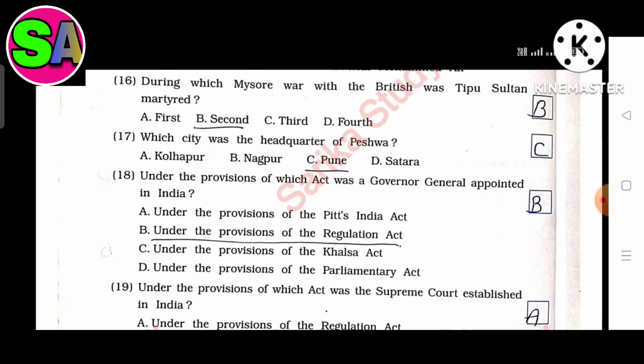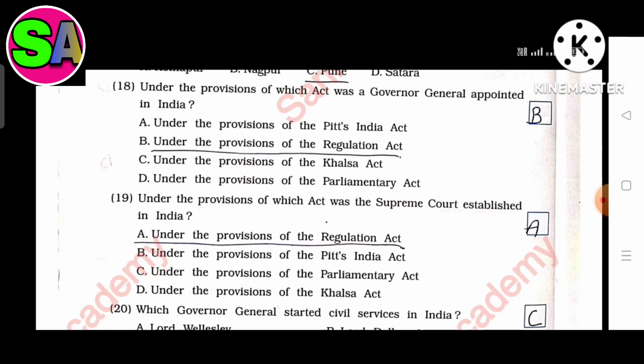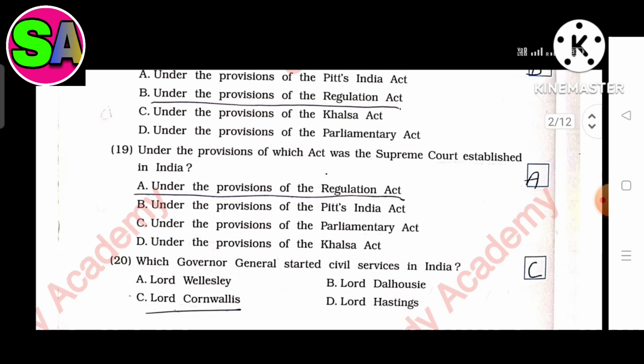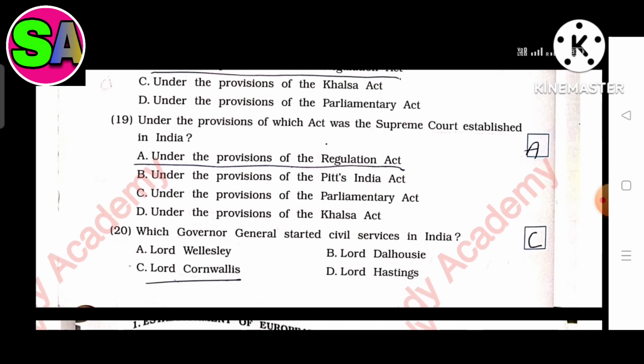Seventeenth, which city was the headquarters of Peshwa? The answer is C. Pune. Eighteenth, under the provision of which act was a Governor General appointed in India? The answer is B. Under the provision of Regulation Act. Nineteenth, under the provision of which act was the Supreme Court established in India? The answer is A. Under the provision of the Regulation Act.